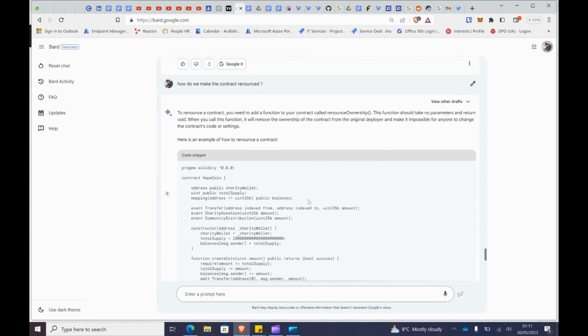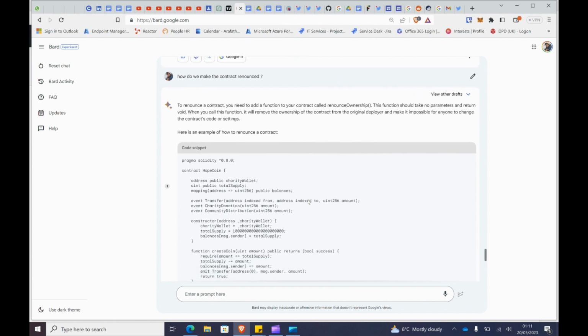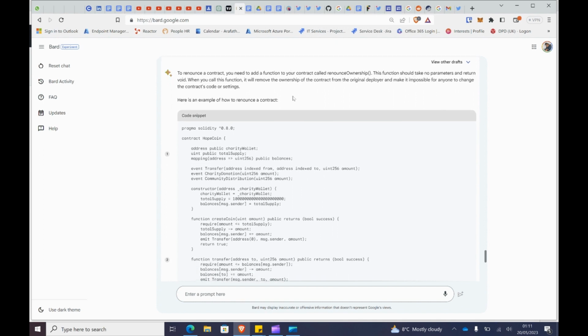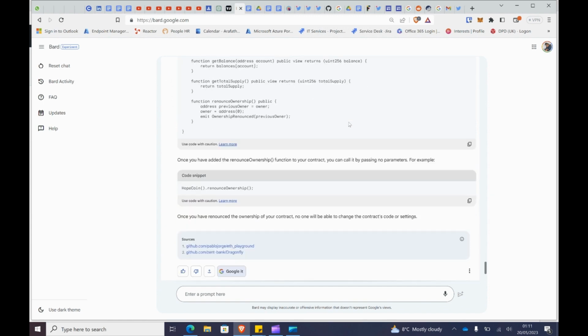Right. Then I was thinking about how we can make the contract renounced. I did ask that question. It said, yeah, you need to add a function to renounce ownership. There you go. It did add the function, which is great.